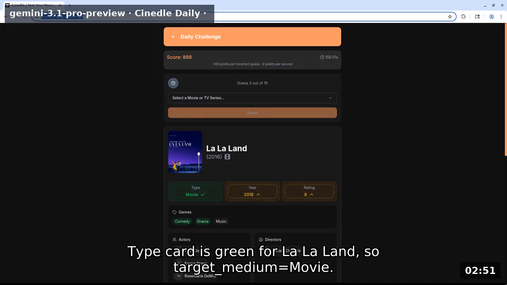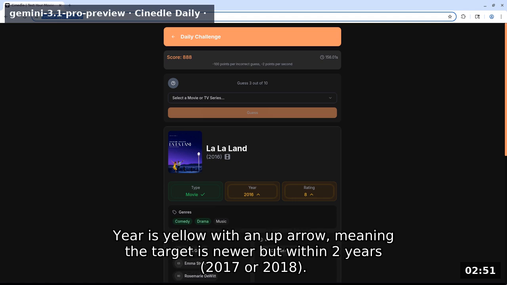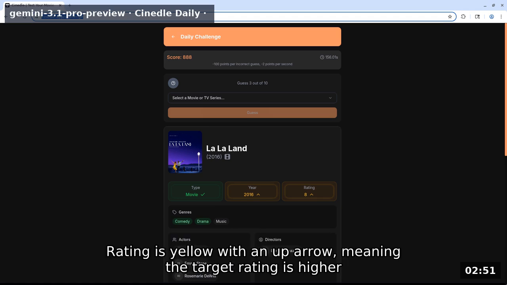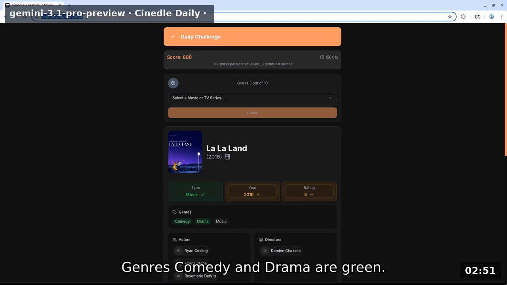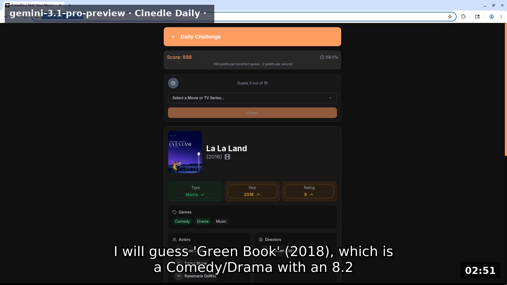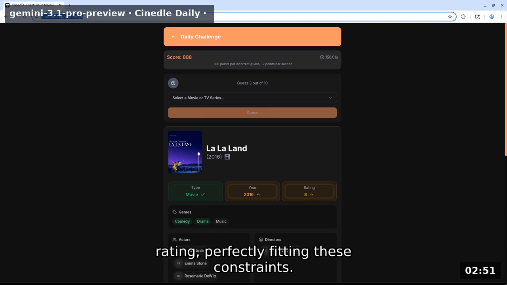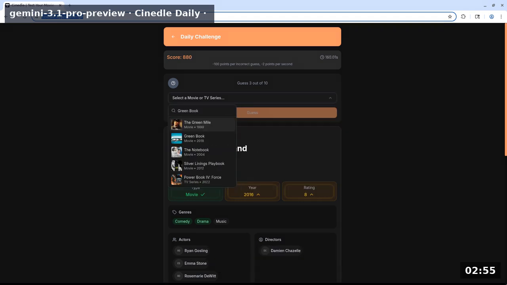Type card is green for La La Land, so target medium equals movie. Year is yellow with an up arrow, meaning the target is newer but within 2 years, 2017 or 2018. Rating is yellow with an up arrow, meaning the target rating is higher but within 0.5, 8.1 to 8.5. Genres comedy and drama are green. I will guess Green Book 2018, which is a comedy/drama with an 8.2 rating, perfectly fitting these constraints.